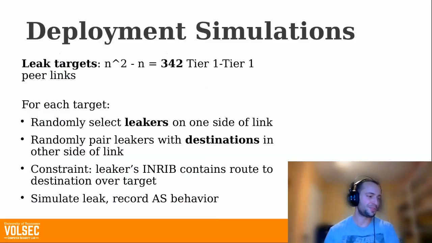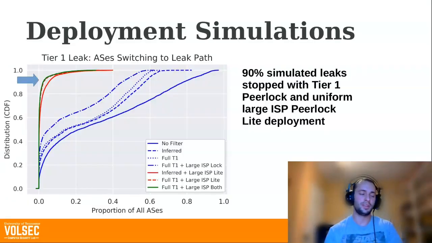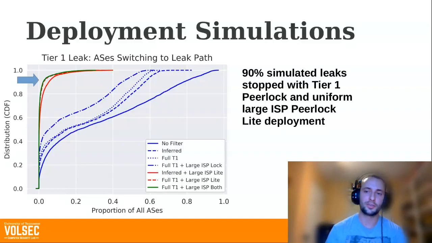We don't have a lot of time, so I'm not going to go over these experiments in detail, but we also had another set of experiments that dealt with whether or not Peerlock is effective and where additional Peerlock deployment should be placed to maximize protection, and this was done in simulation. There's more details in the paper, but we found that 90% of simulated tier 1 leaks had essentially no impact with Peerlock as it's deployed now, and uniform large ISP Peerlock-lite deployment, which is cool because there are only 308 or so large ISPs.